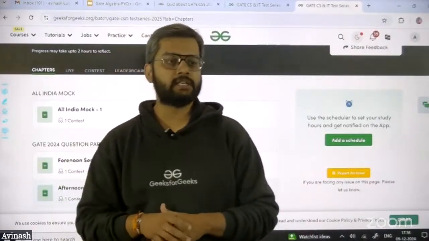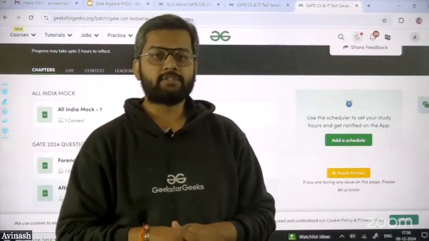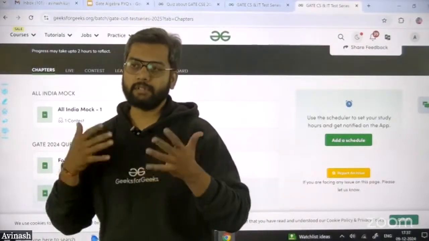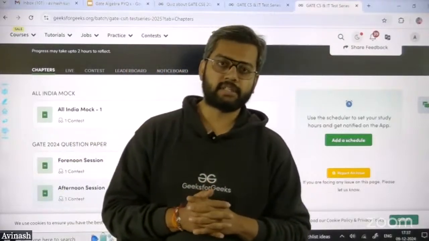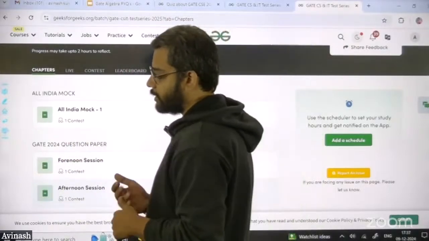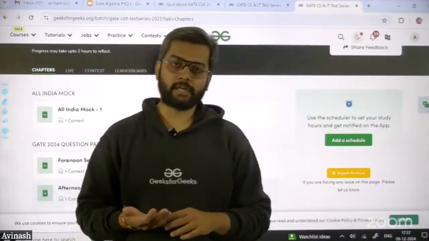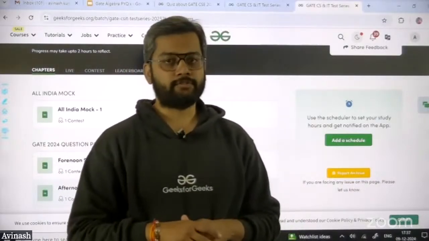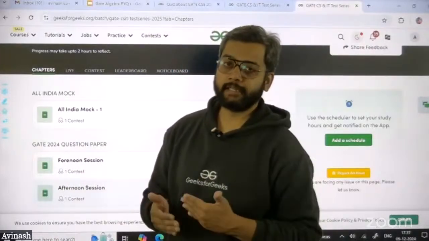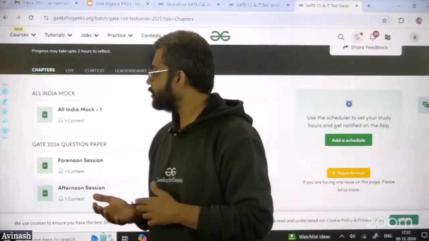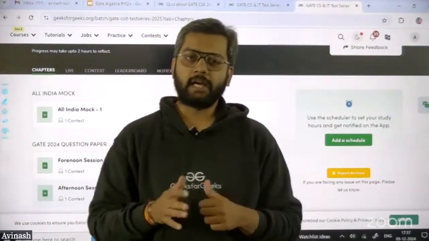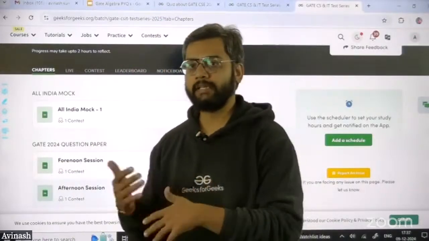Suppose last year the people who attempted the test understood that this is the amount of marks they are getting. But what if the people around you are getting the same amount of marks? In that case, what will happen? The number of people is increasing, and then you will have to understand whether 40 marks, 50 marks or 60 marks is required for my desirable goal.